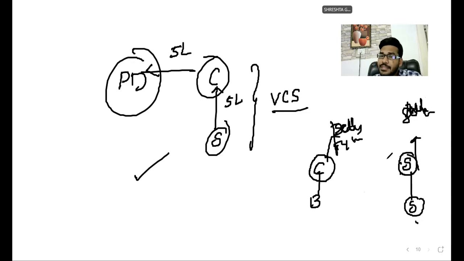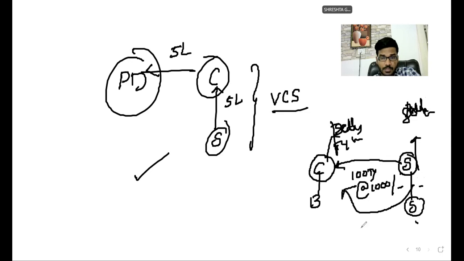One fine day, the creditor purchased 100 tires from the seller. Each tire is 10,000 rupees. Now, how much amount is he liable to pay? 1 lakh rupees he is liable to pay. It is a credit sale, so it should be paid after 1 month.